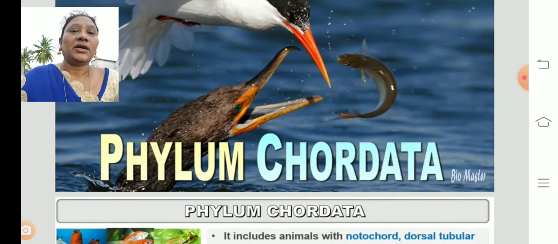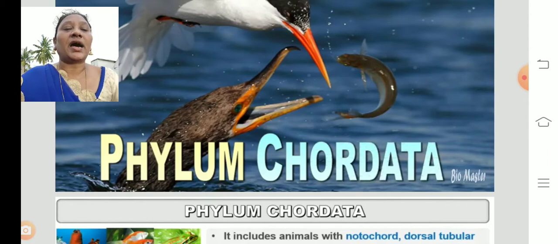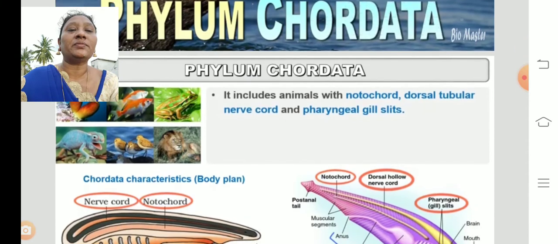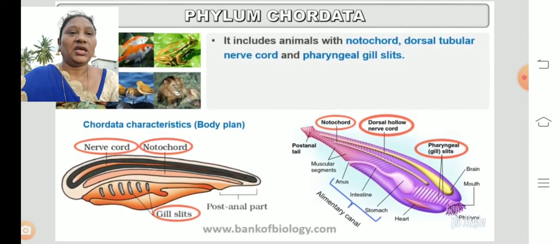After that, we are coming over to the phylum Chordata. Chordates means the organisms which have a well-defined backbone and spinal cord. These chordates are divided into 5 classes. Here you can find the phylum Chordata. Let us see, it includes the animals with a notochord, dorsal tubular nerve cord.